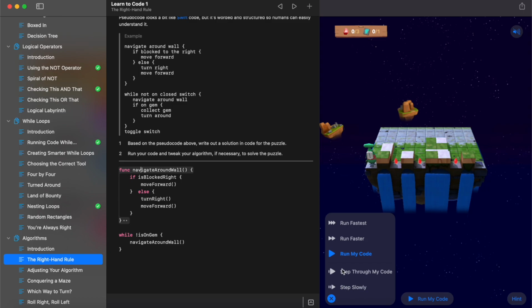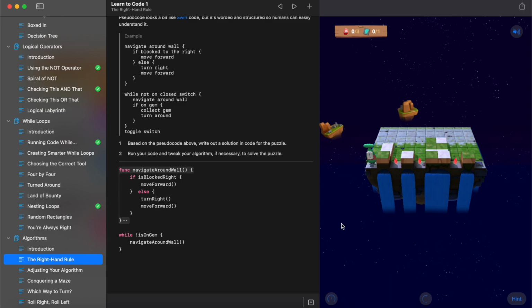If we run the code, and I'm going to go ahead and click on Run Fastest. So I'm going to run the code that we've been given so we can see what Byte can and can't do. So you can see he moves around the first wall, but he doesn't collect the gem and he just stops after that. So if we take a look here, the pseudocode is essentially one for one in this first function, navigate around wall. However, the second one is actually a little different.